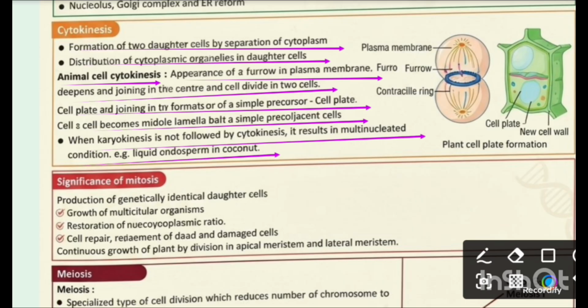Now we talk about the significance of mitosis. Here, production of genetically identical daughter cells occurs, growth of multicellular organisms, and restoration of the nucleocytoplasmic ratio. Here, cell repair, replacement of dead and damaged cells.